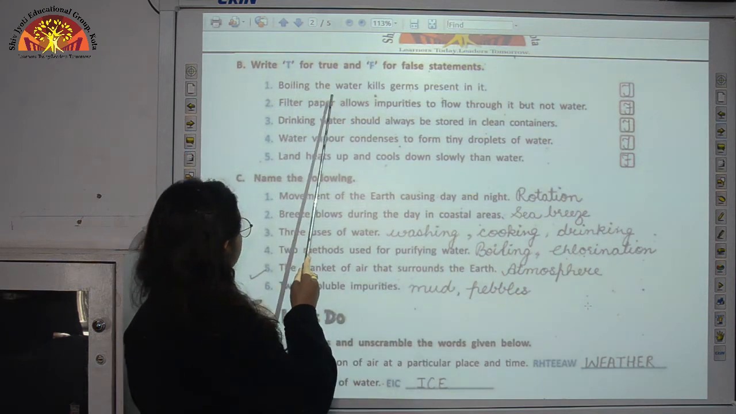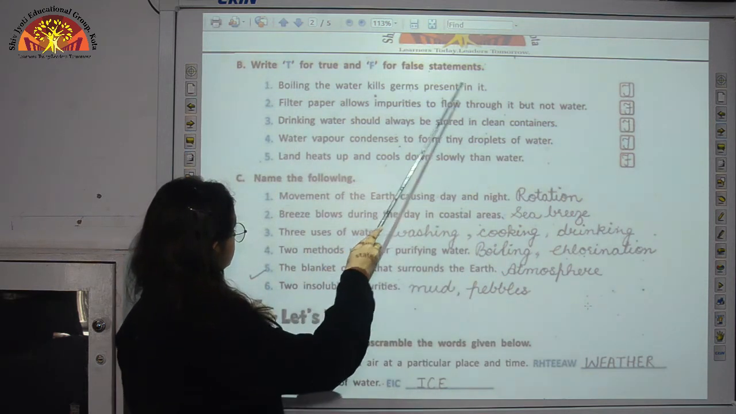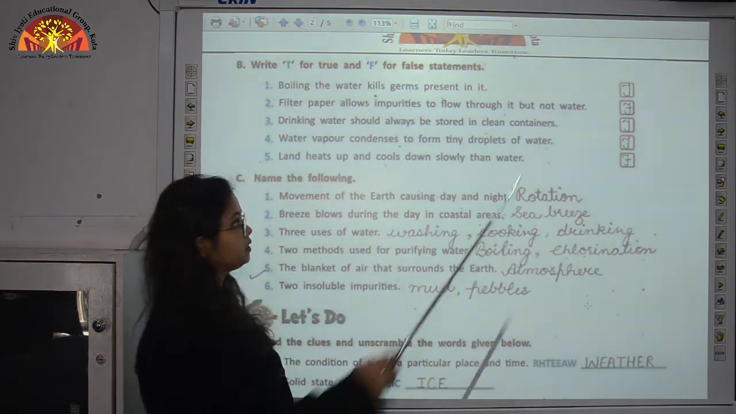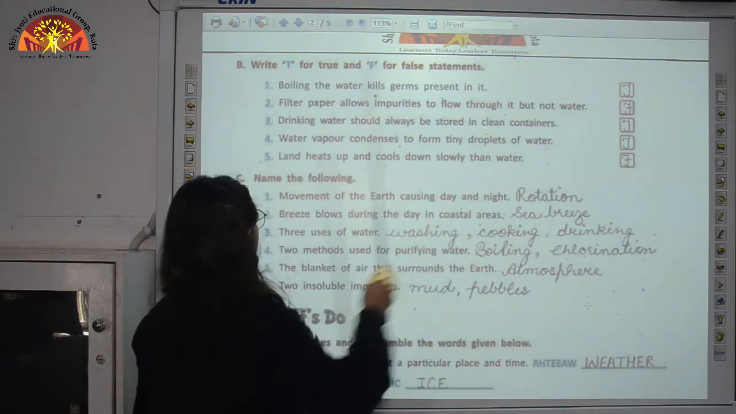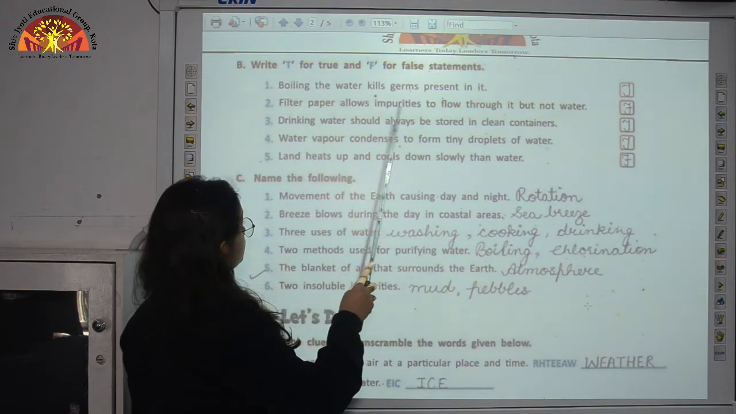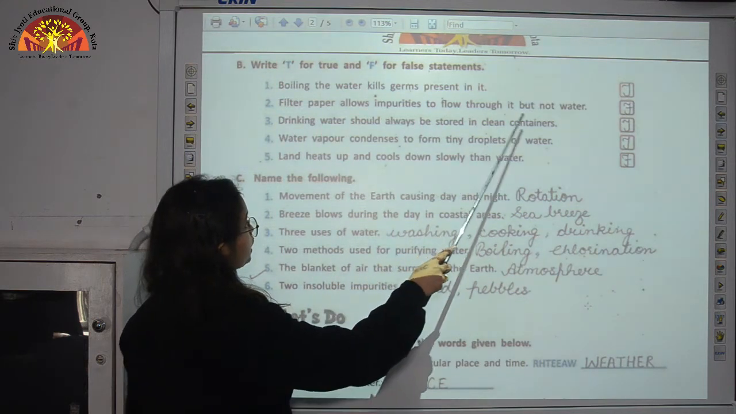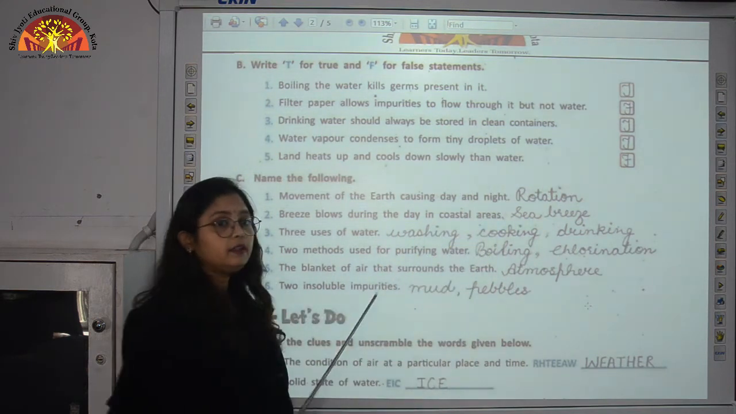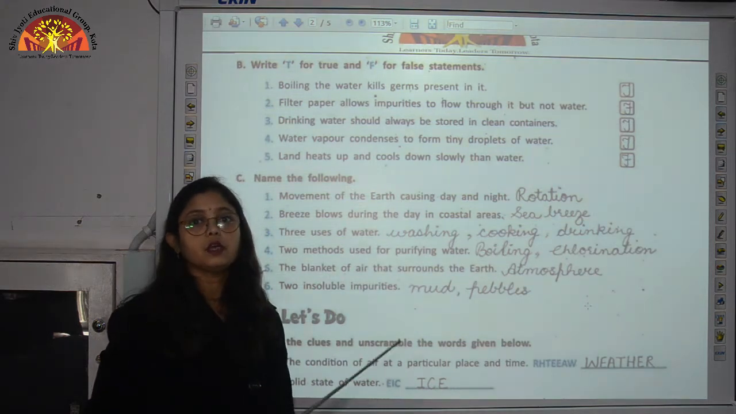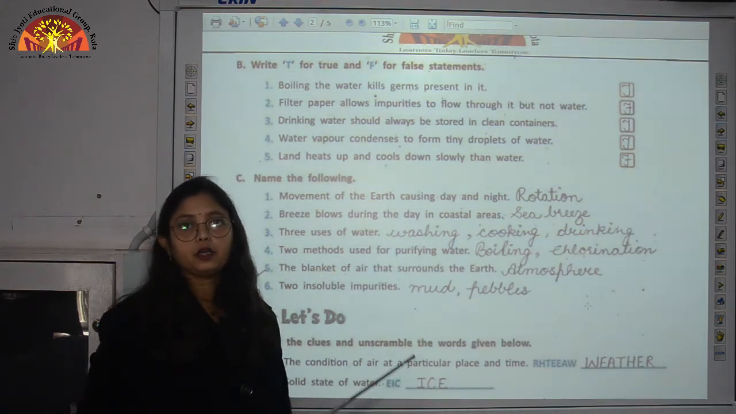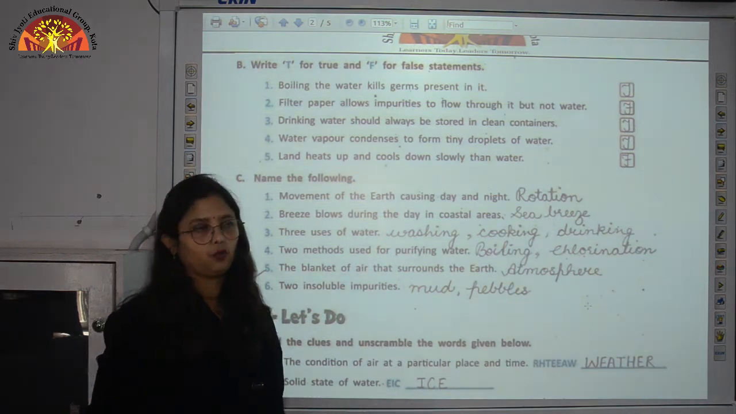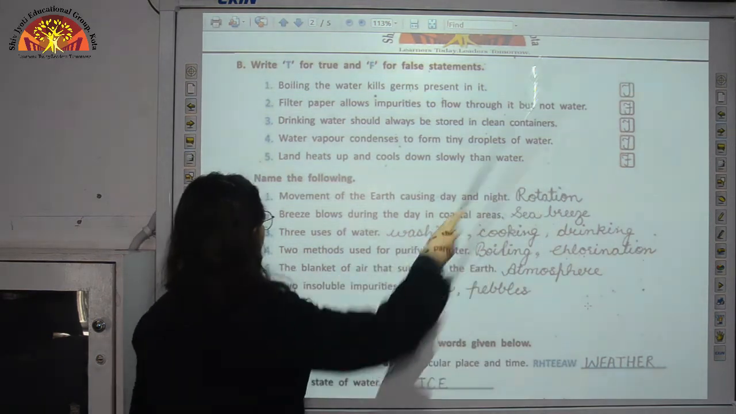First, boiling the water kills germs present in it. So this is a correct statement. So we put a T over here. Filter paper allows impurities to flow through it but not water. Now children, this is a false statement because filter paper does not allow impurities to flow through it. It allows only the water to flow through it. That's why we get the pure water. So we will write F over here.